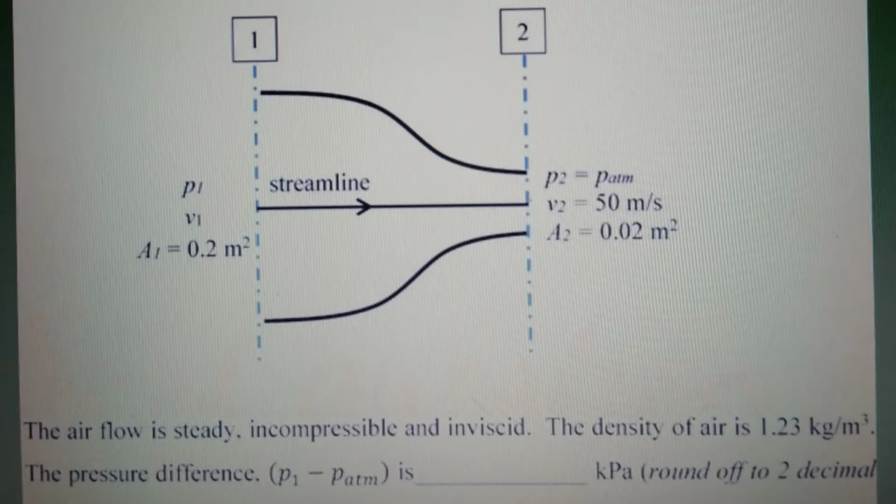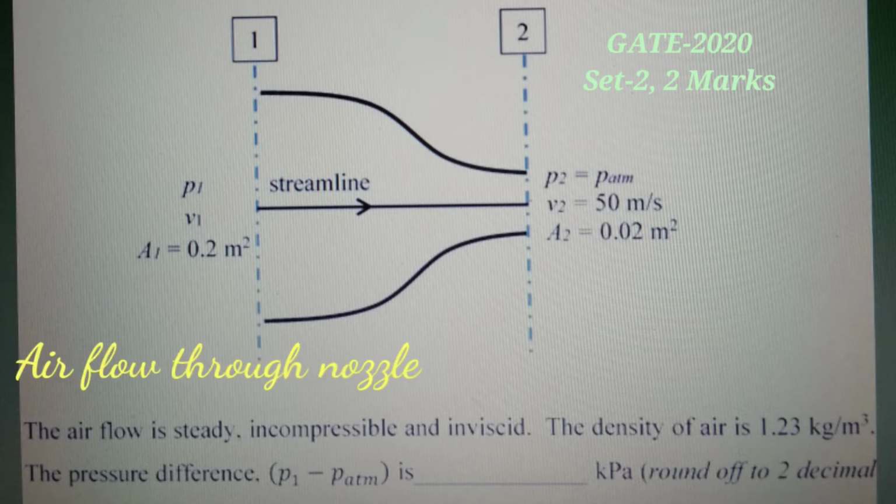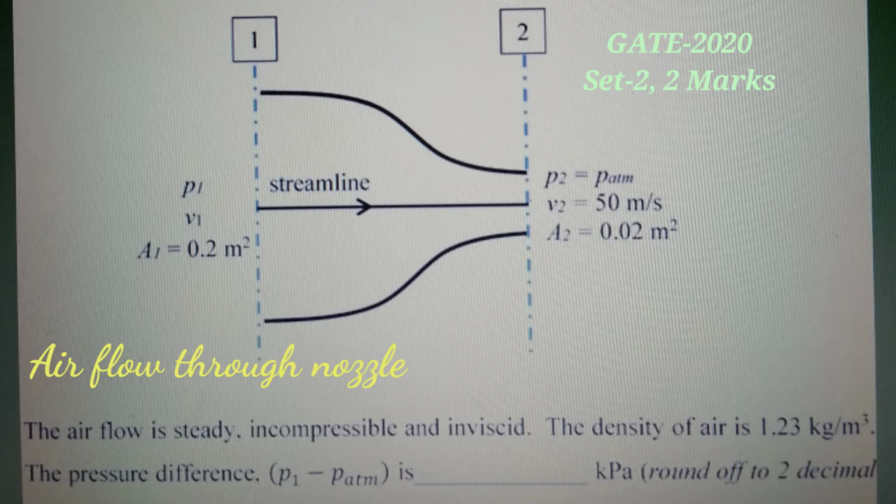The next question is question number 48. Consider an airflow through a nozzle. The nozzle is shown in the figure, which has an inlet and an outlet. The conditions are given in the question. P1 is the inlet pressure and P2 is the outlet pressure, which is atmospheric pressure, V1 is the inlet velocity and V2 is the outlet velocity.